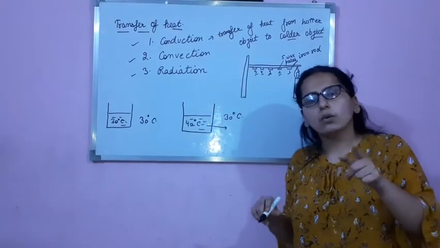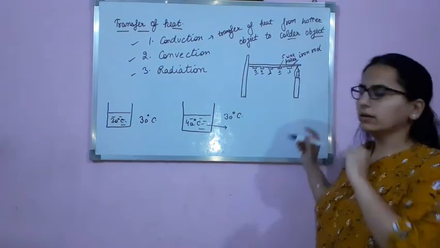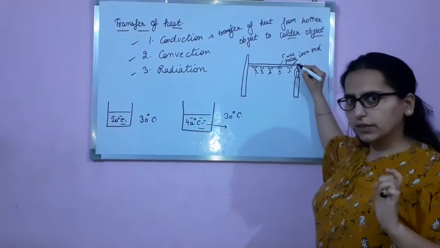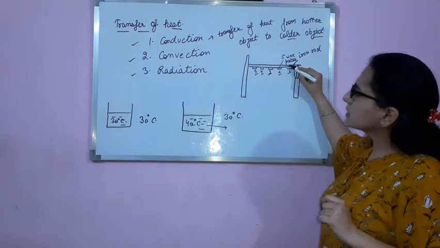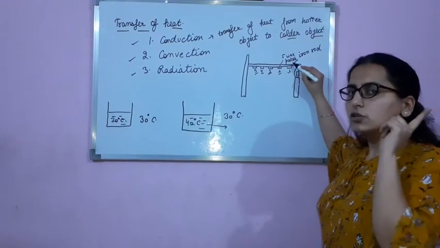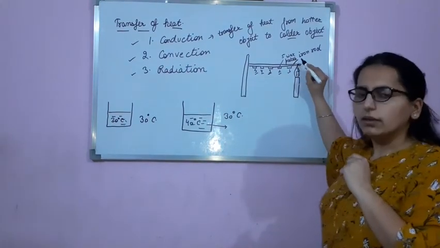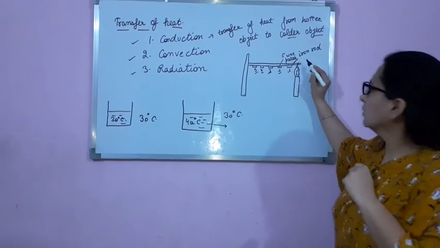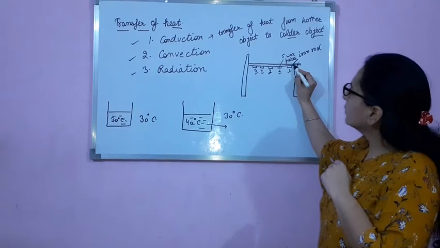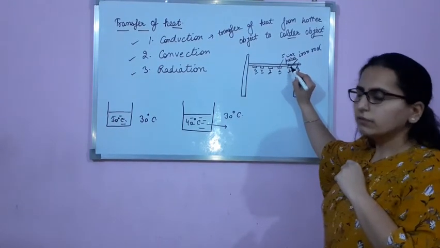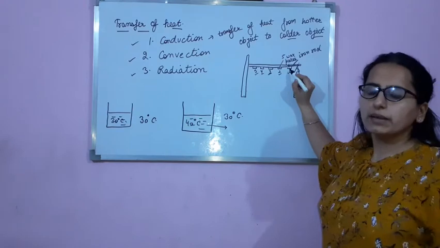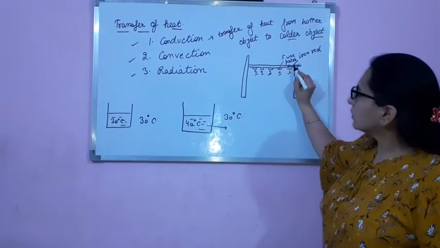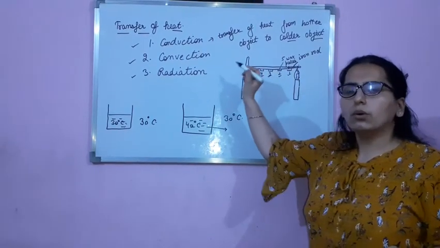Now question is why? Because as we are heating from here, this end is hotter, clear? And in comparison, this end is colder, right? So heat is transferring from the hotter end of the object to the colder end. From here, the heat will transfer here. First of all, the heat will reach which wax piece? First. So it will melt first. Clear? In this way it will go on.